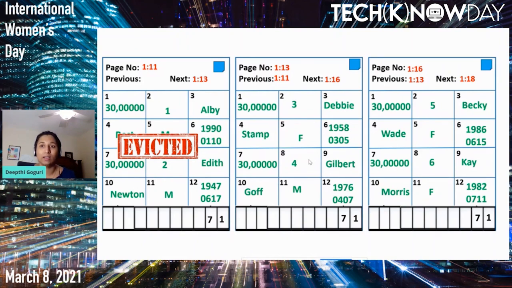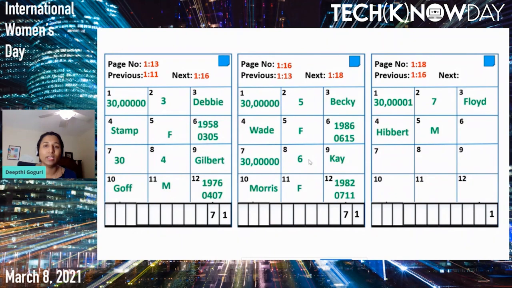It will also scan that. But page number 18 is not in memory, so it will have to evict page number 11 to get page number 18, and then scan page number 18. That's how SQL Server can get the entire data very quickly by using the table scan.